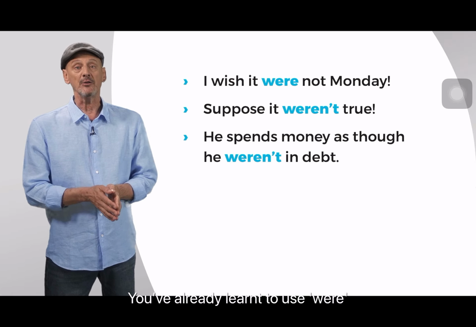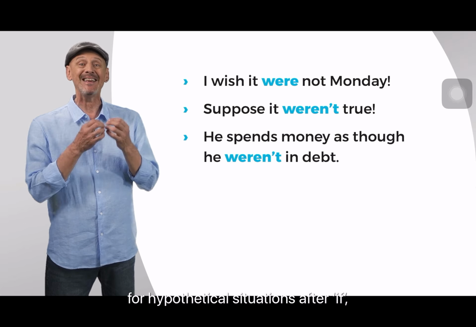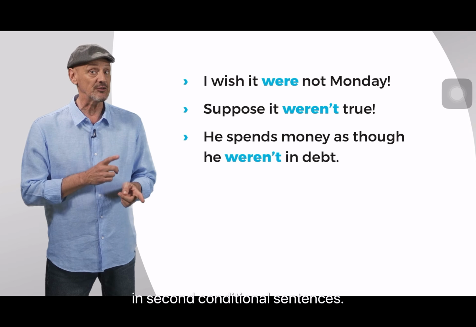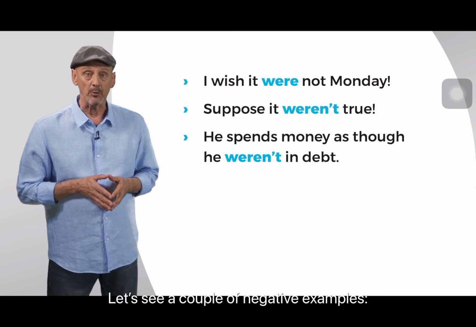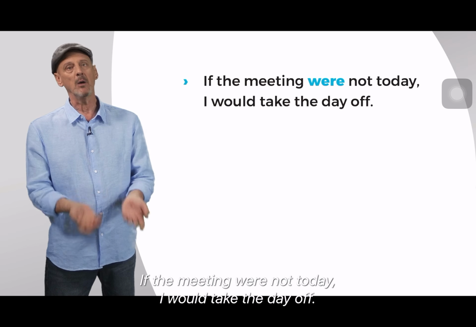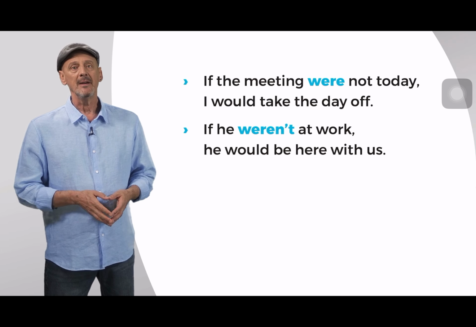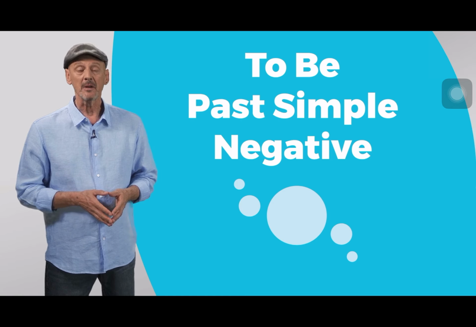You've already learnt to use were for hypothetical situations after if in second conditional sentences. Let's see a couple of negative examples. If the meeting were not today, I would take the day off. If he weren't at work, he would be here with us.